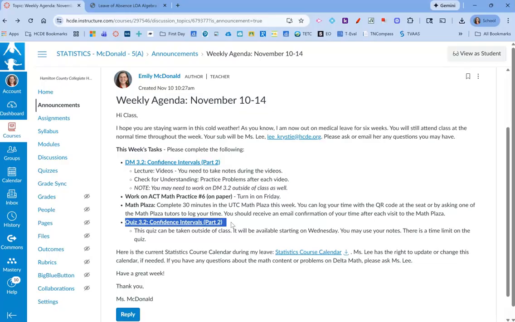And then at the end of the week, starting on Wednesday, Miss Lee will go in and unlock or open quiz 3.2. So it is over the confidence intervals part 2 assignment. The quiz is just like the assignment. It is open note. You can take it outside of class, but there is a time limit on the quiz. So just be aware of that time limit.